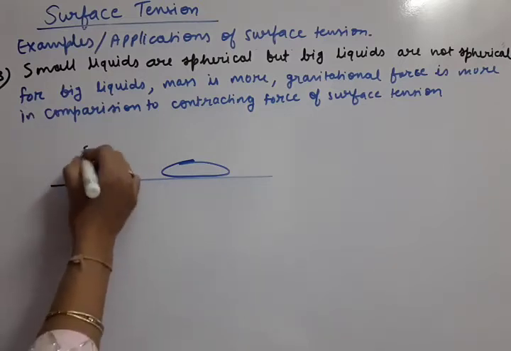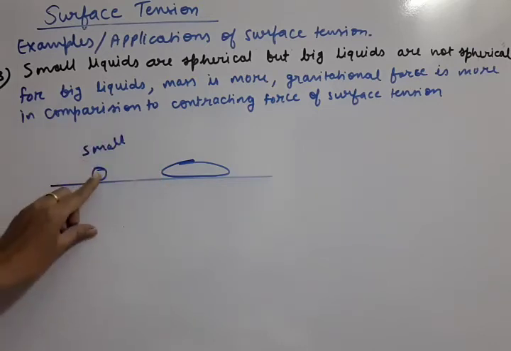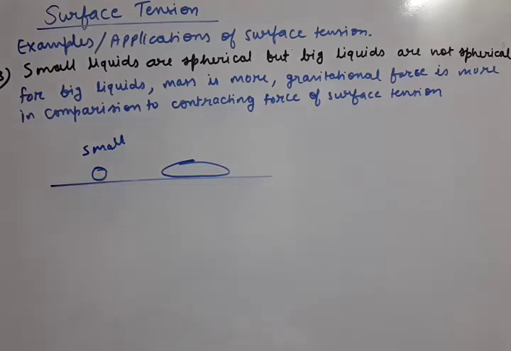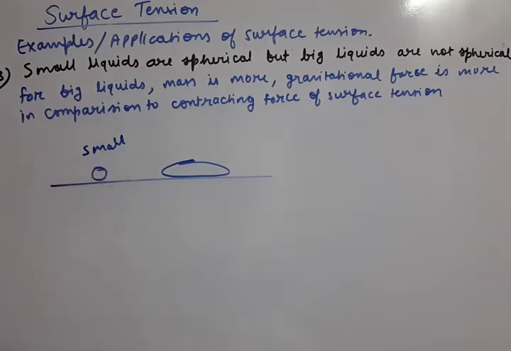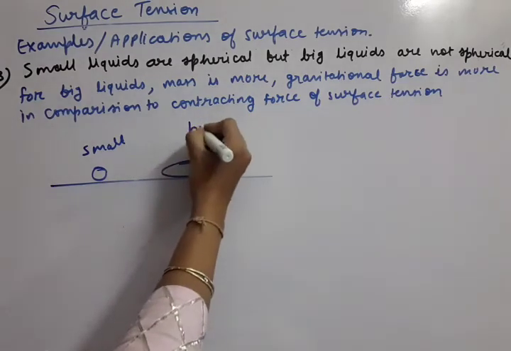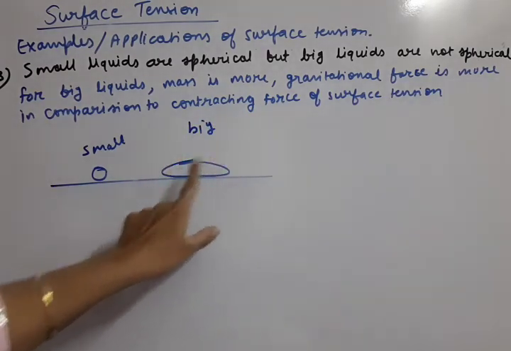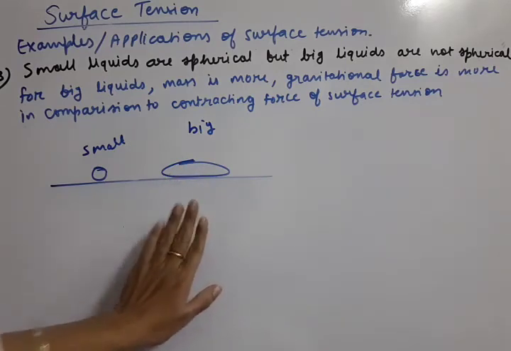When we are talking about small liquid, since the mass is small, the gravitational attraction force by the earth is also small, so it can be neglected. That means the liquid will only have the contracting force of surface tension, so the liquid will contract and make a sphere. In case of big liquids, since the mass of the liquid is more, the gravitational force of attraction by the earth will also be more.